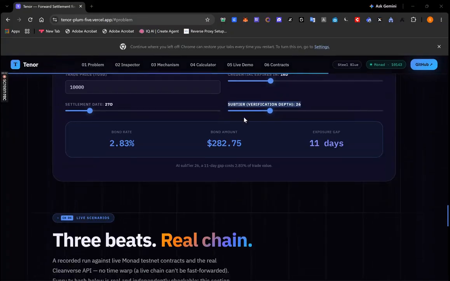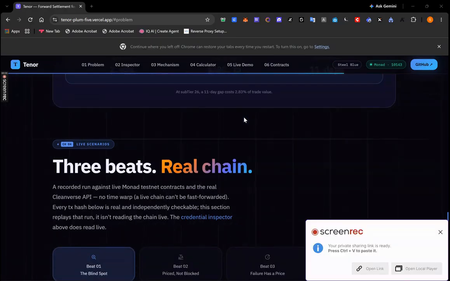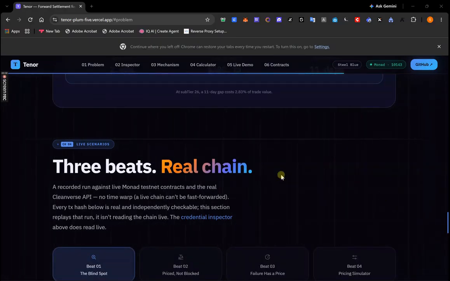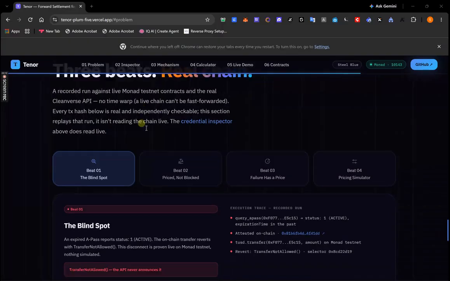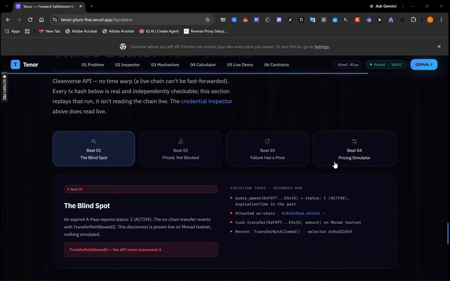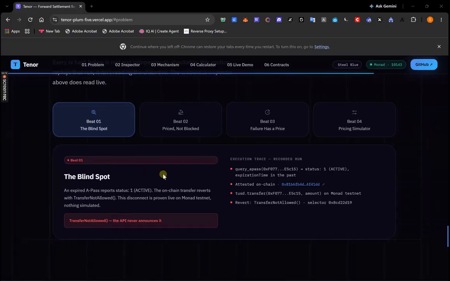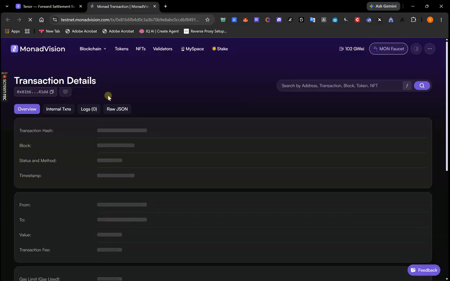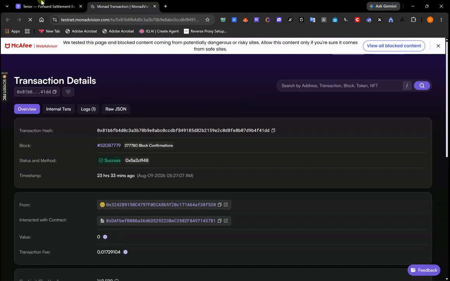So if we scroll further, let me show you the real executed runs on Monad testnet. Every line from now here has a transaction hash. You can see that there are 3 beats, and on beat 04 we have a pricing simulator. So this is beat 01, where you can see the executed trace and the attested on-chain. I can just open this and you will see that it is a real transaction on Monad testnet. You can see it as success.